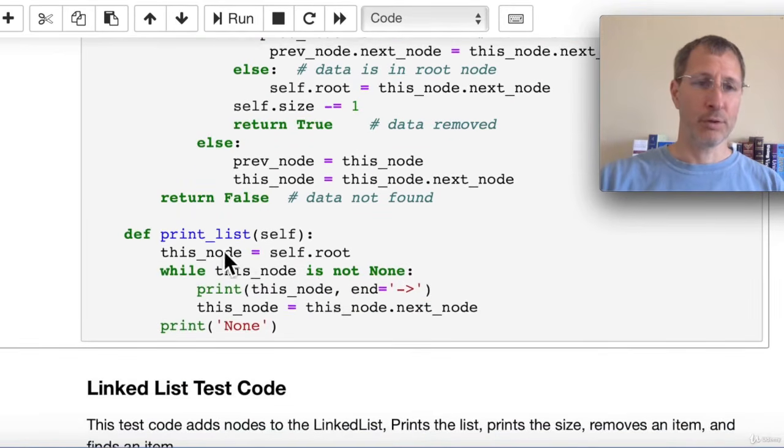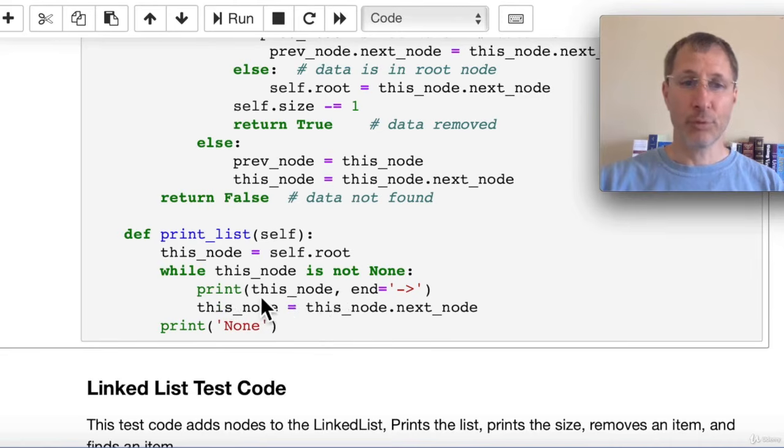And the print operation, we print the list. We're going to iterate through the list one node at a time, starting from the root. This while loop is going to check when we reach the end of the list, and then we're going to exit and just print a None. For each node, we're going to print the string representation of that node, followed by a little arrow. So you'll see what that looks like when we run the test code in a second.